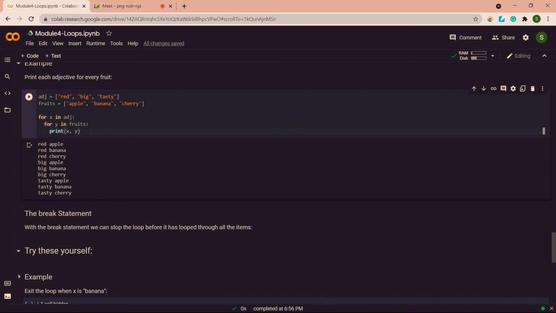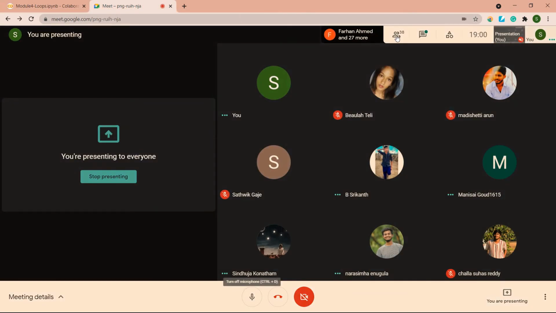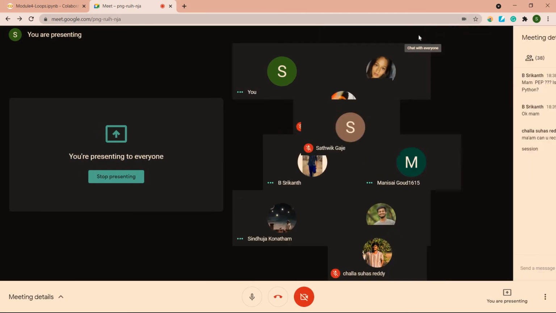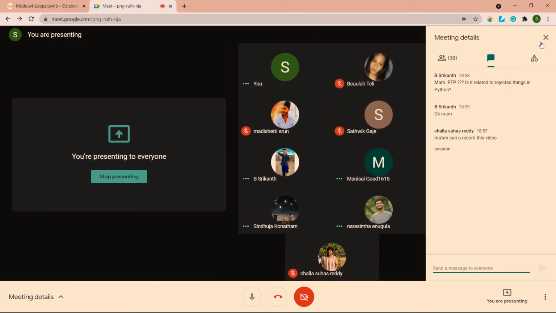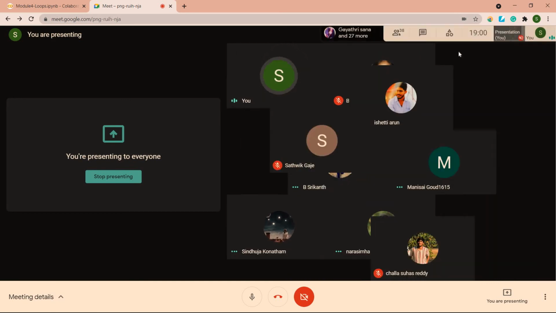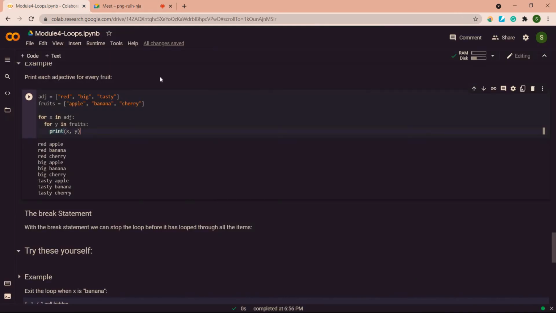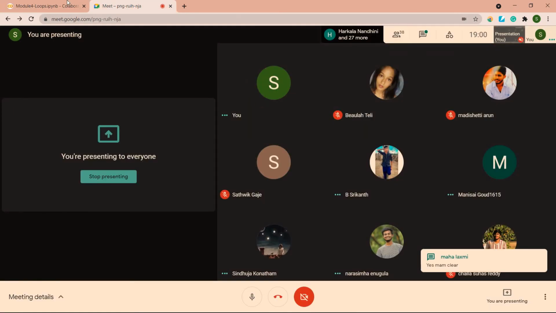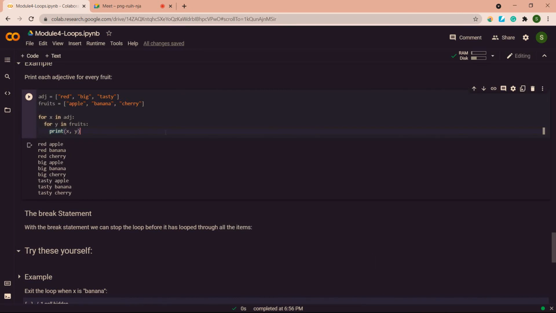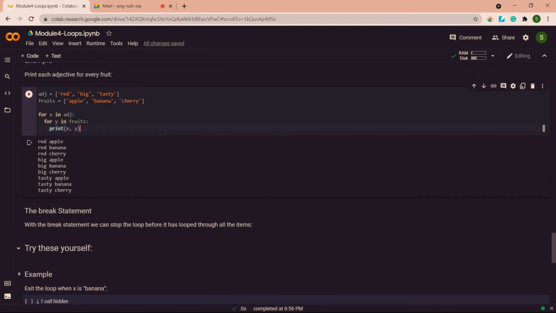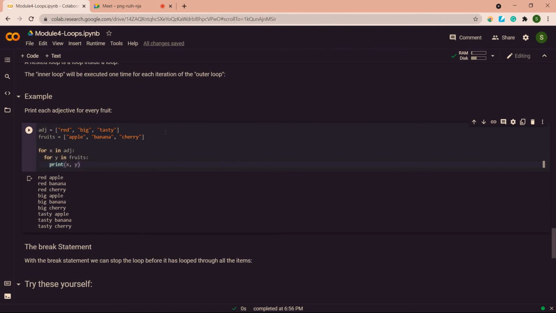Okay, did you understand this? Yes. I am recording this session, so did you understand this? Yes. Okay, good. So this is how we will be writing nested loops.